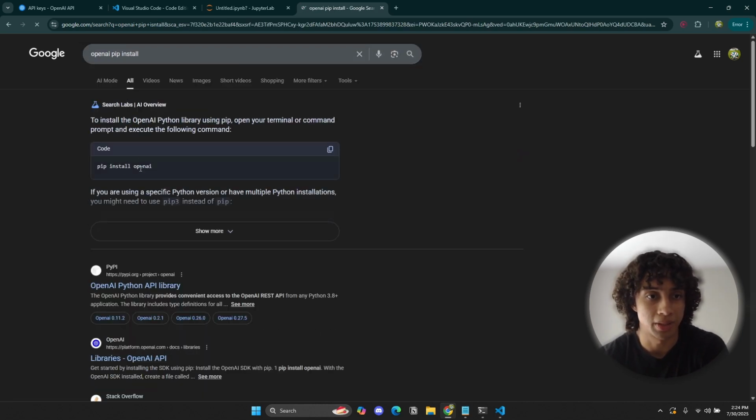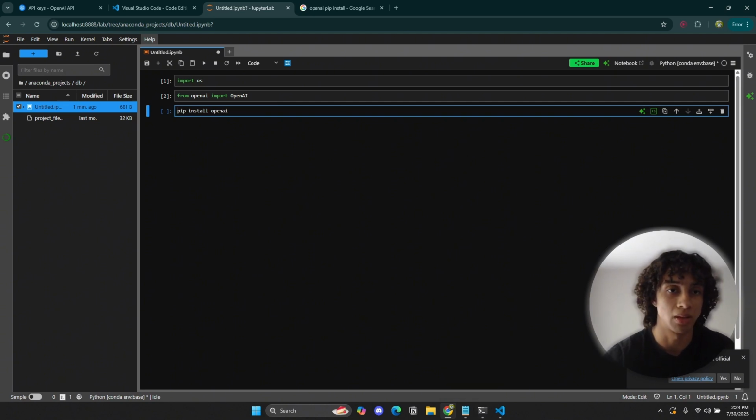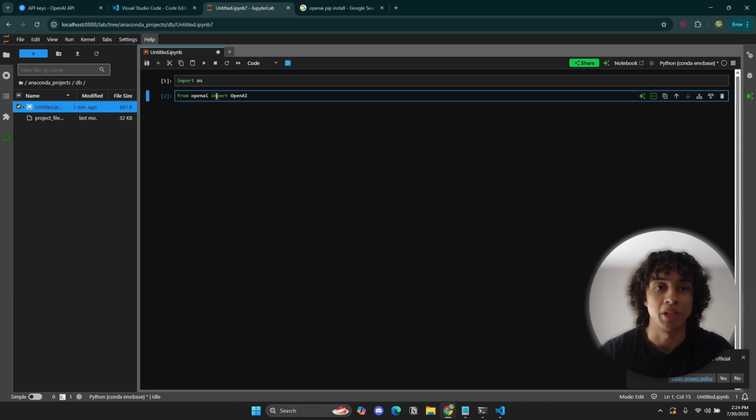This is the command you want to run in your Jupyter Notebook. If you're running this in Jupyter Notebook, you might want to put an exclamation mark in front, because for some reason you have to do that in Jupyter Notebook. If you're running it in your command line, you don't have to put that in. As soon as you run it, it's going to be installed and you're good to go.